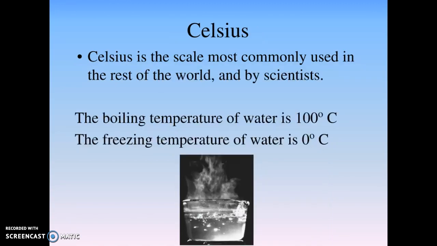Okay, now Celsius is a scale most commonly used in the rest of the world and by scientists. Celsius actually makes a lot more sense, and you'll see right now. So the boiling temperature of water is 100 degrees Celsius, and the freezing temperature of water is 0 degrees Celsius. Basically this scale is based upon the boiling and freezing point of water.